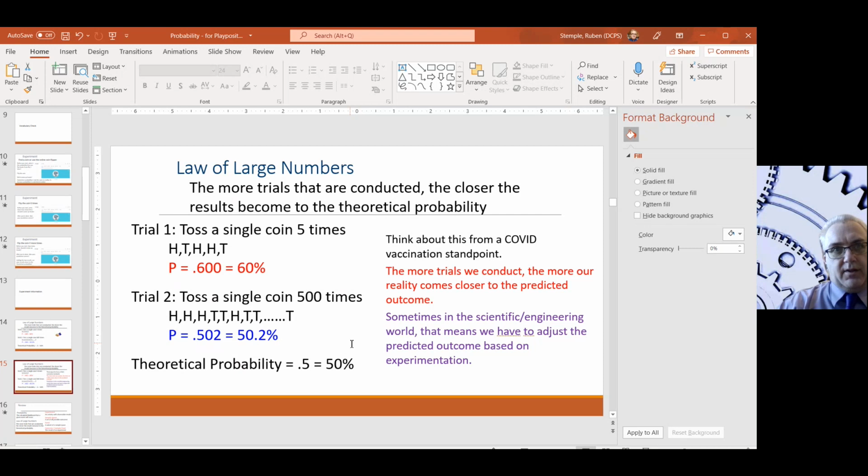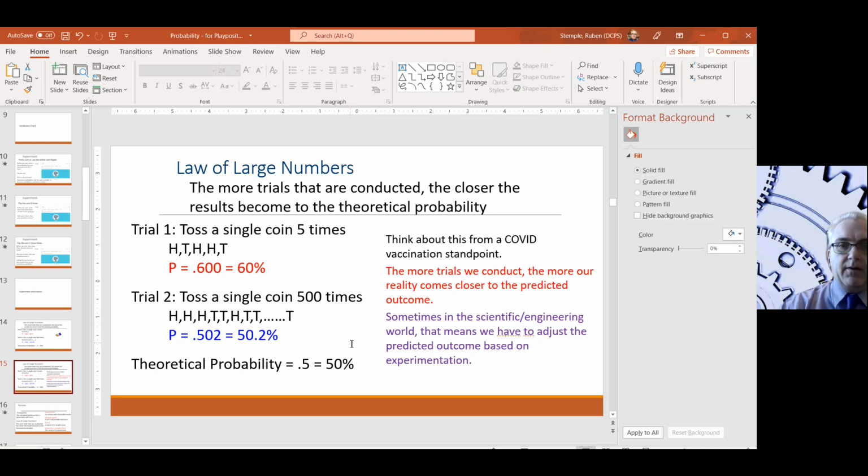The more trials we conduct, the more people that take that vaccine, the more our reality gets closer to the theoretical probability, right? We're seeing that it does, in fact, protect you a very high percentage, right? But as we go through that, we might need to adjust our theoretical probability, right? This is not coin flipping that we're talking about, right?